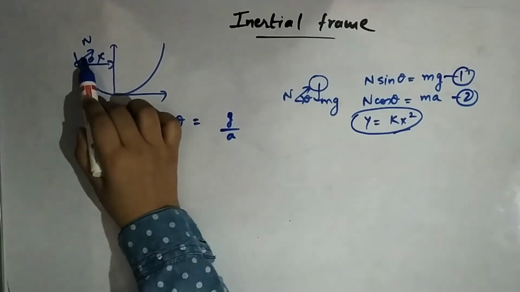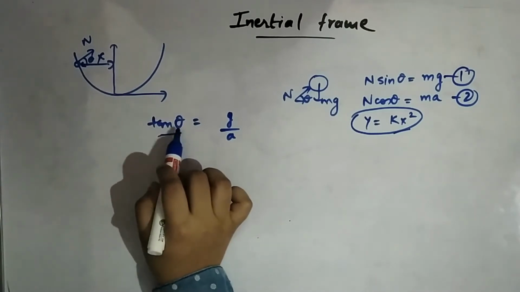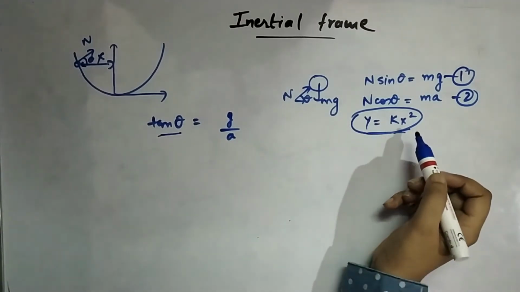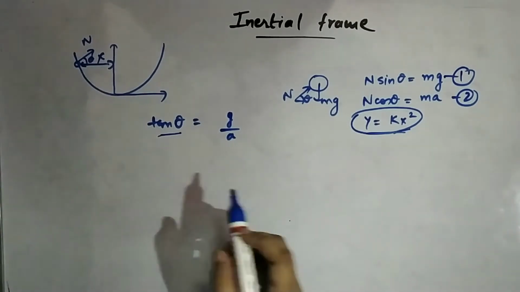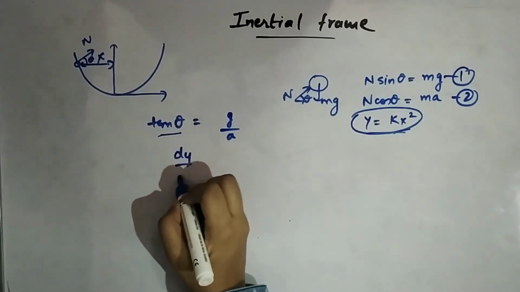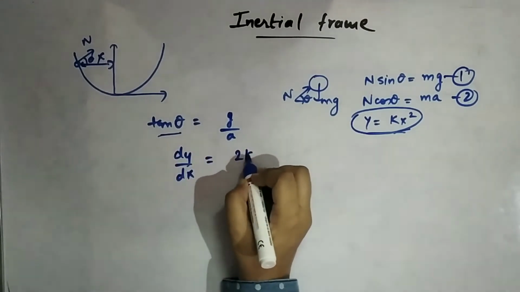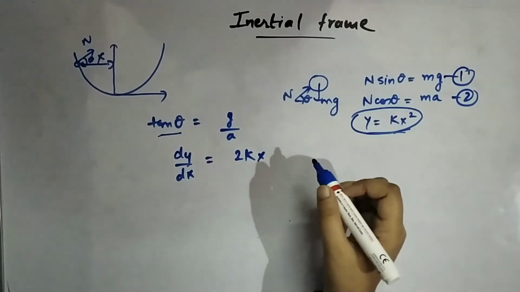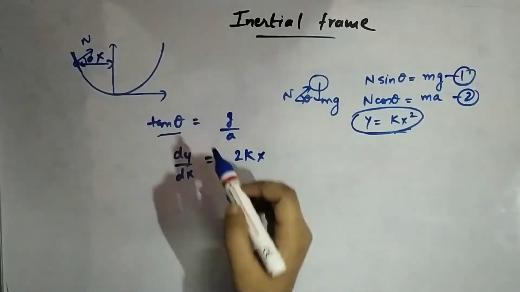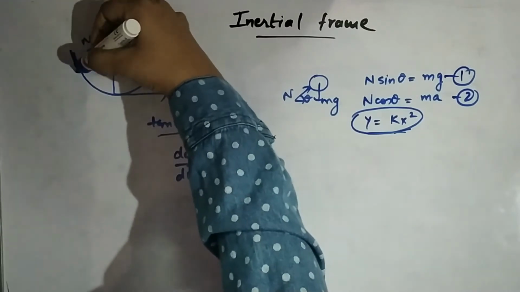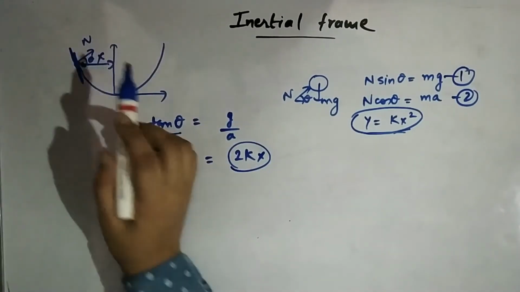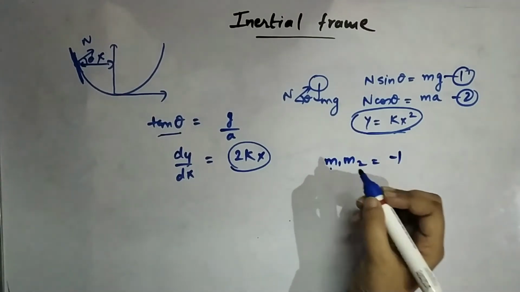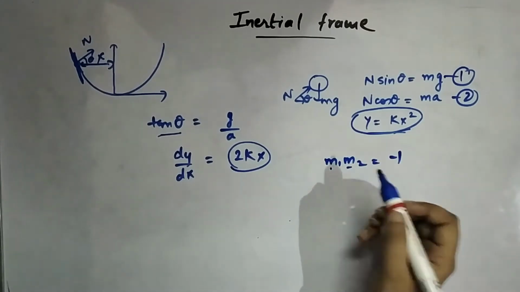So tan theta is the slope that the normal is making. When we are given the equation of a curve, how do we find the slope of the normal? First we differentiate the curve, which will be 2kx. This 2kx is the slope of the tangent. The normal to it will have a slope such that, since we know m1 m2 equals -1, m1 is the slope of the tangent and m2 is the slope of the normal.